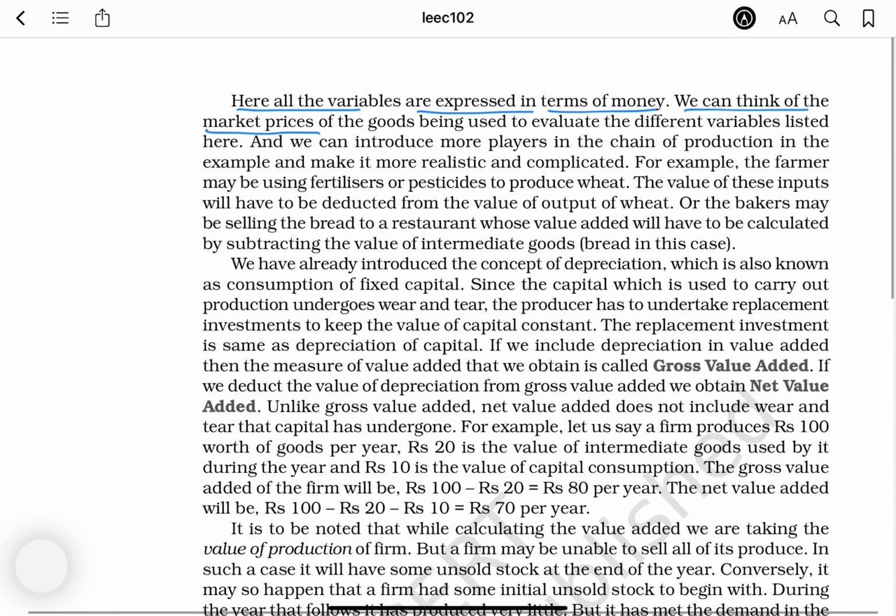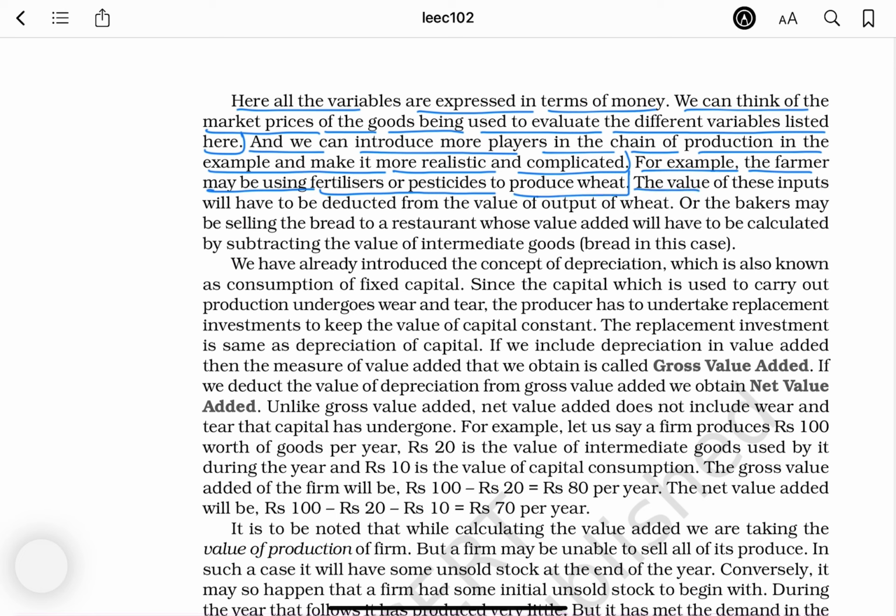We can think of the market prices of the goods being used to evaluate the different variables listed here, and we can introduce more players in the chain of production in the example and make it more realistic and complicated. For example, the farmer may be using fertilizers or pesticides to produce wheat.